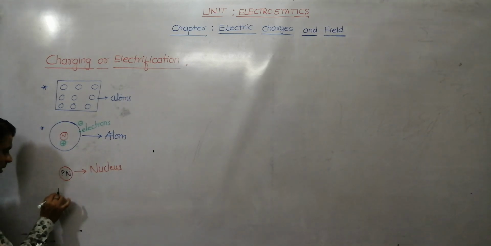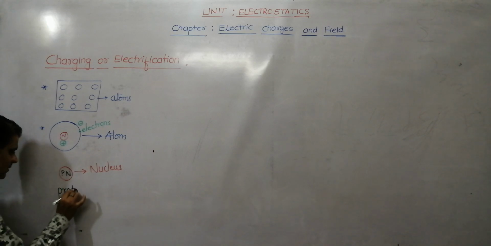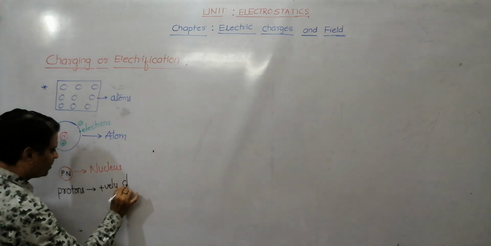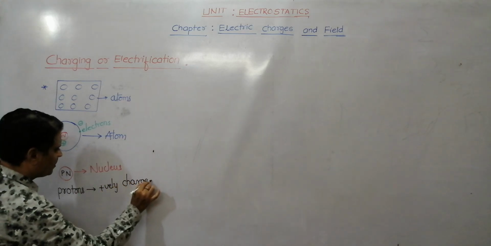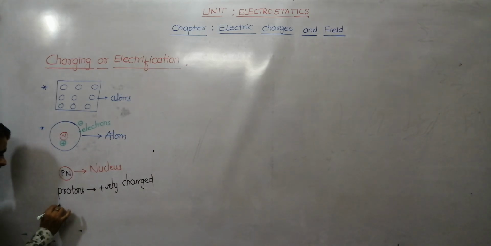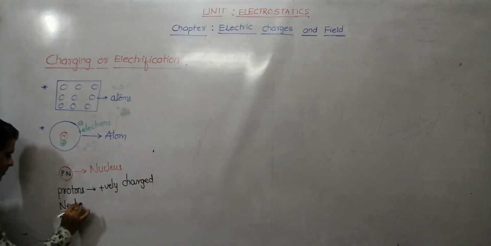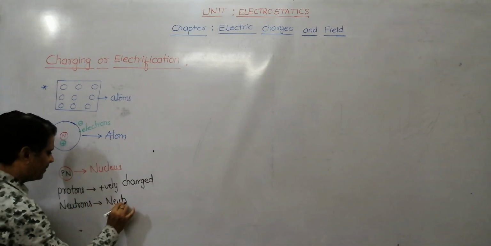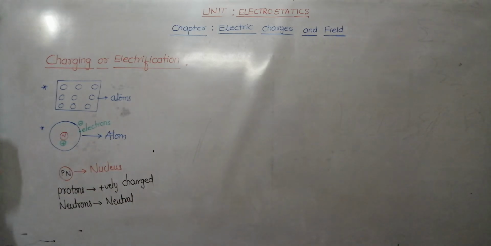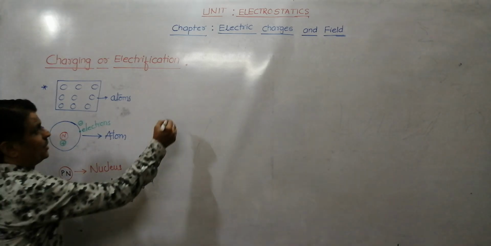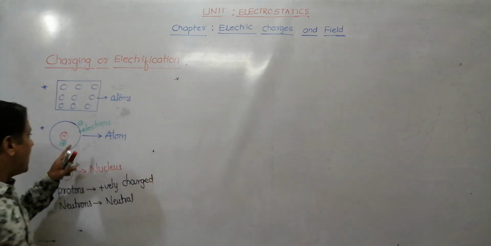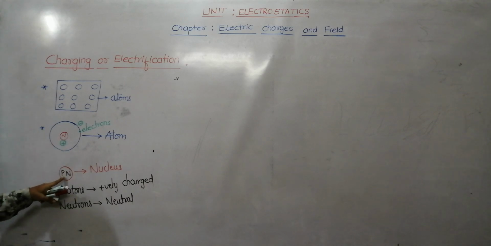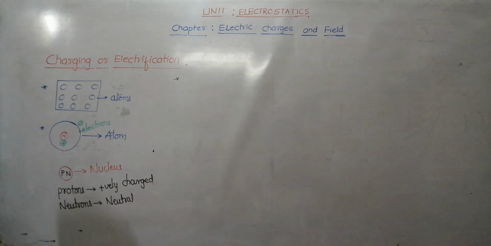You know that protons are positively charged, while neutrons are electrically neutral. Therefore, finally we can say the atom consists of negatively charged electrons, positively charged protons and neutral neutrons.